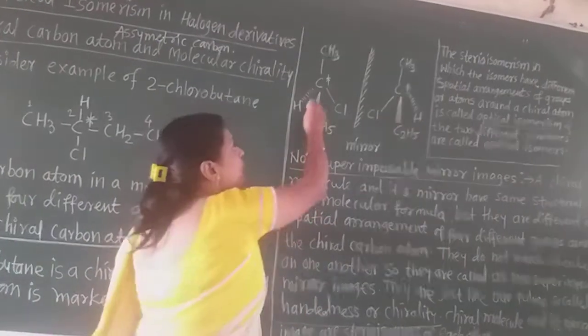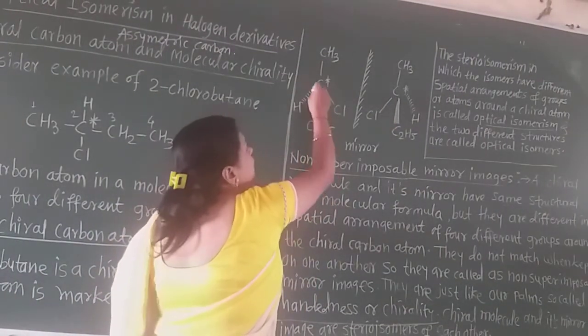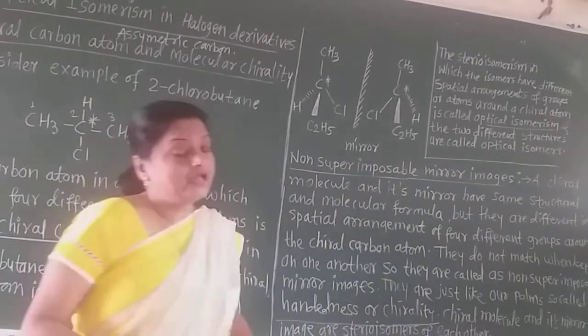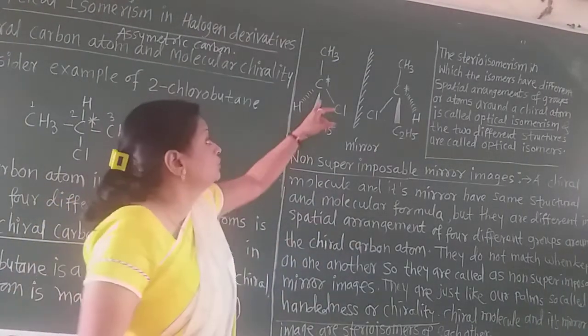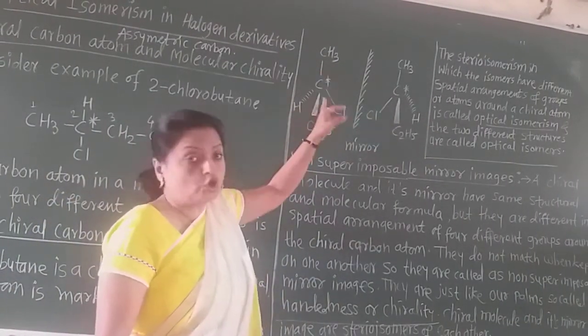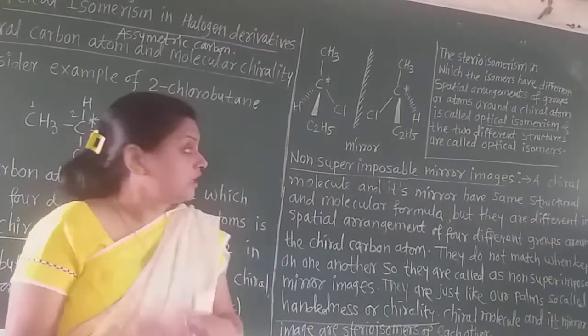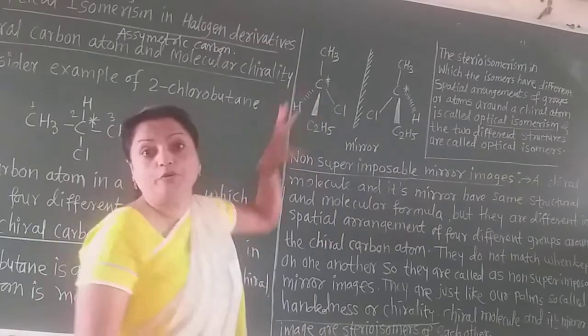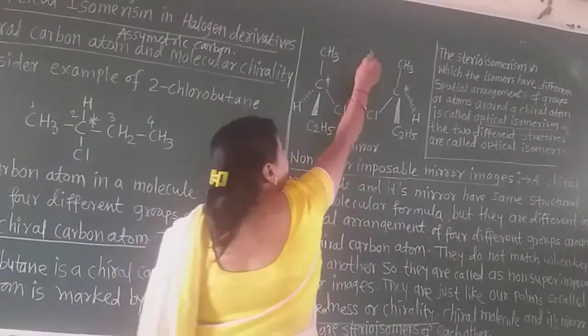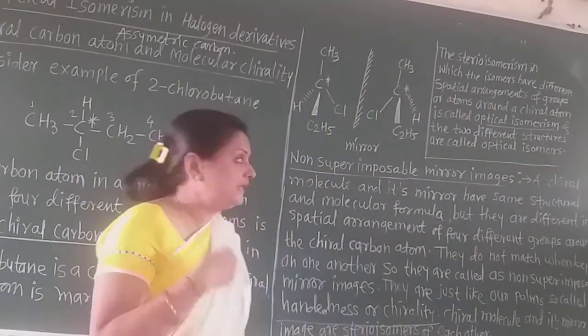Now this C2H5 is in front of the plane. So I draw this structure by showing all the bonds with different notation. These 2 groups are in the plane, this is to the back side and this bond is to the front side. Now this is the 2-chlorobutane and I put a mirror in between for the mirror images.